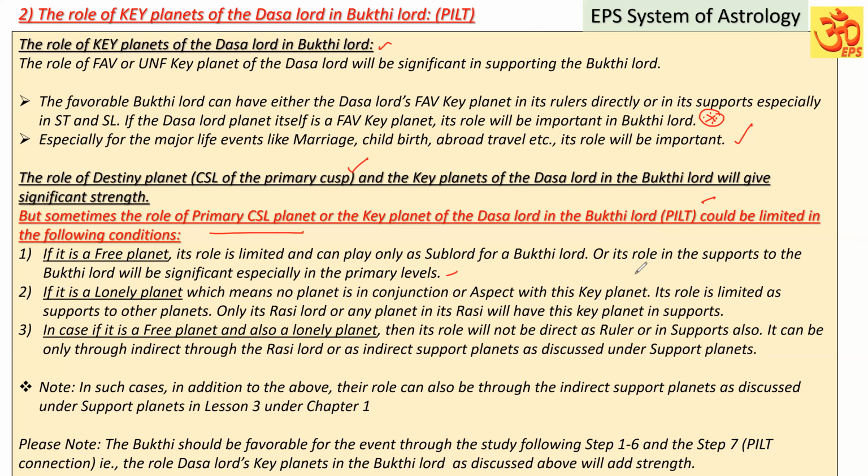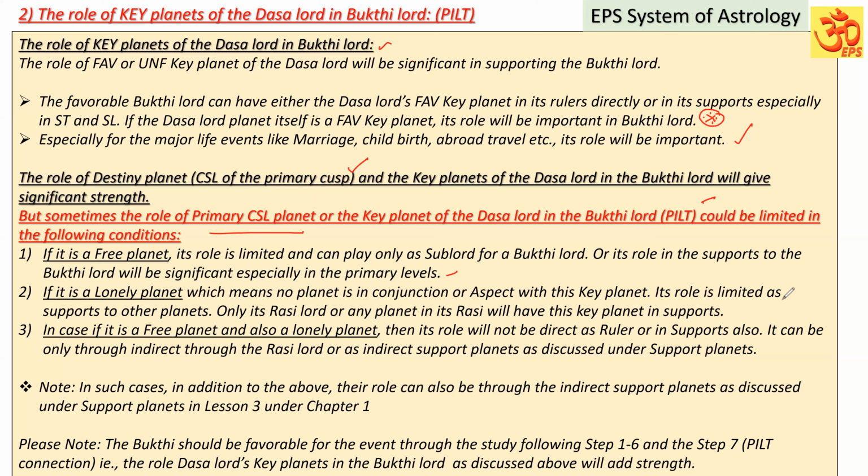So in that case, suppose that planet Venus is a good key planet, its influence will not be on the other planets directly or indirectly, because it is the lonely planet. No planet will be in conjunction or aspect of that particular planet.